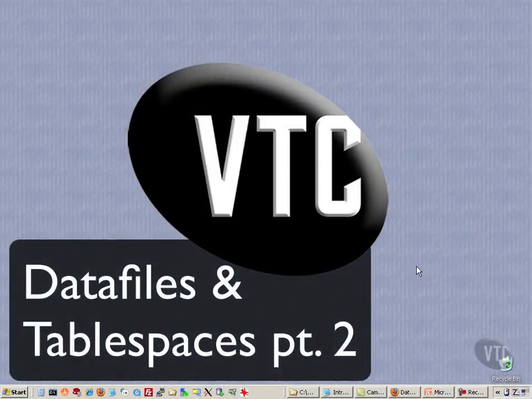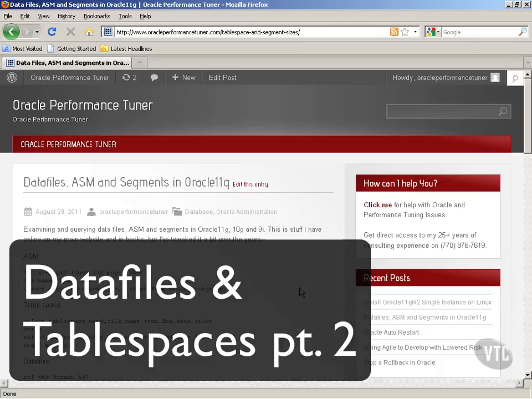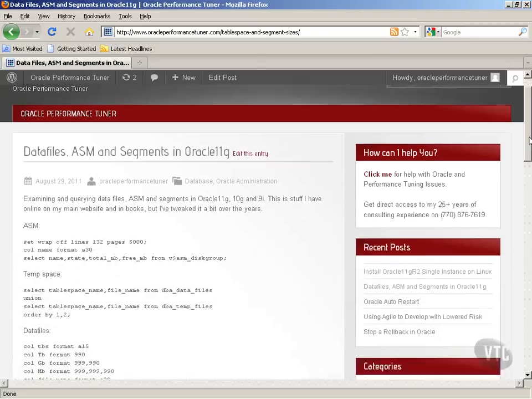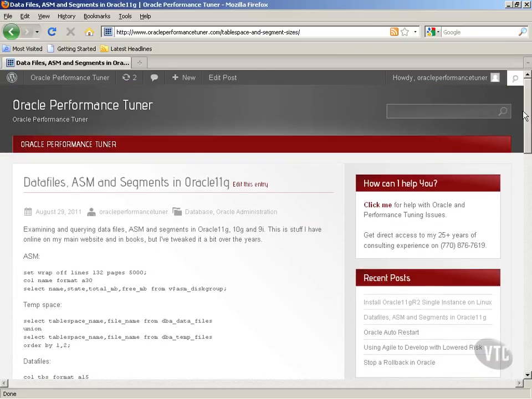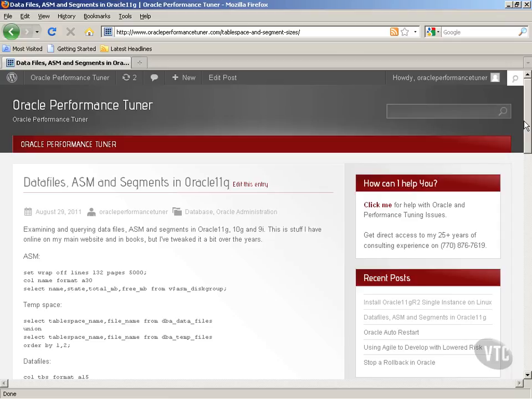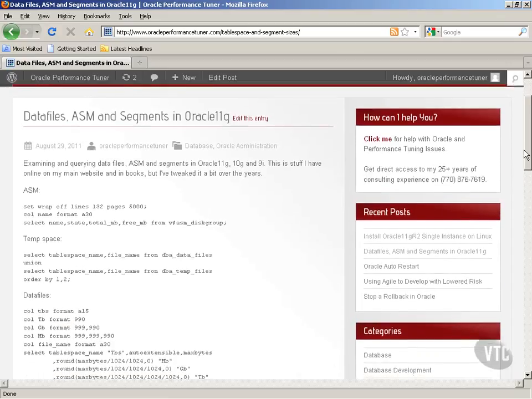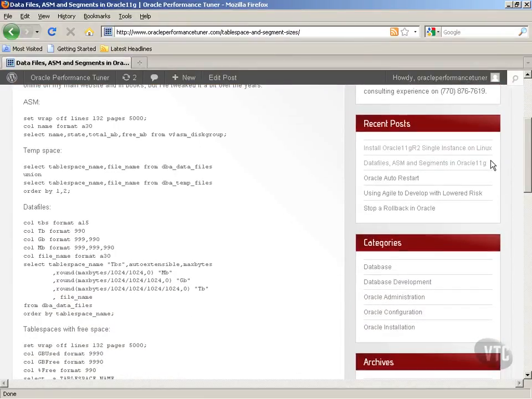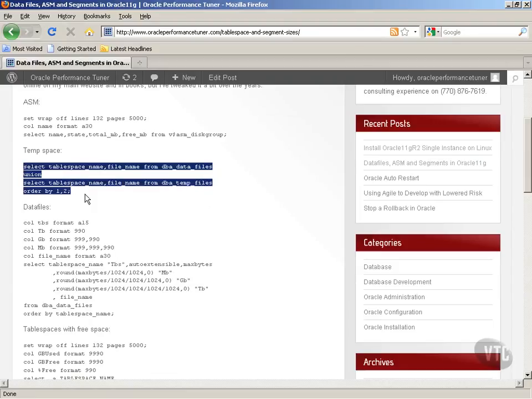And continuing from the last movie, I've gone back to my blog again, and I have an entry here called Tablespaces, or Tablespace and Segment Sizes. That's actually not the best name I could have given it, so I'll change it shortly. But what I want to show you is, for instance, the ways that I can use queries to examine these